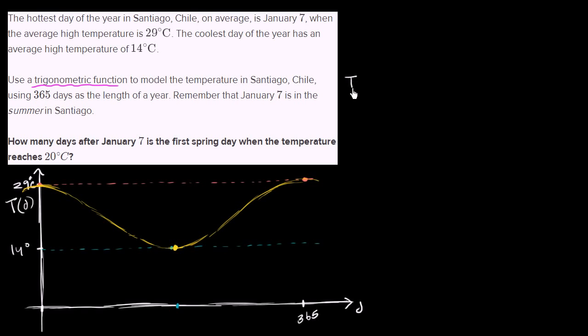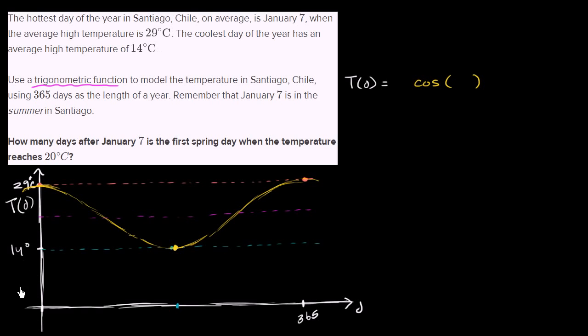So temperature as a function of days is going to be some amplitude times our cosine function. And we're going to have some argument to our cosine function. And then I'm probably going to have to shift it. So let's think about how we would do that. Well, what's the midline here? Well, the midline is the halfway point between our high and our low. So our midpoint, if we were to visualize it, looks just like, so that is our midline right over there.